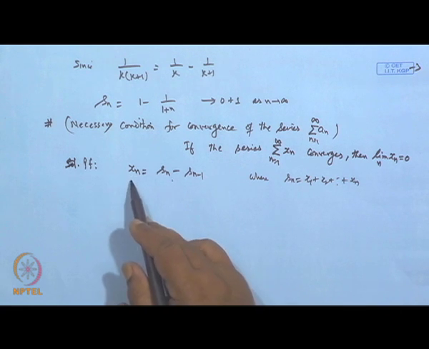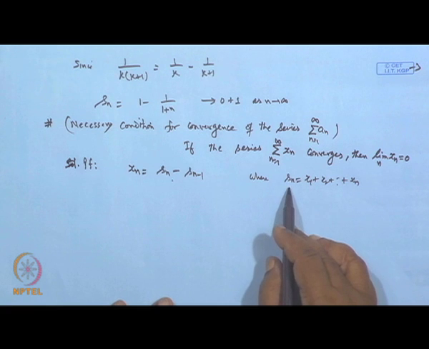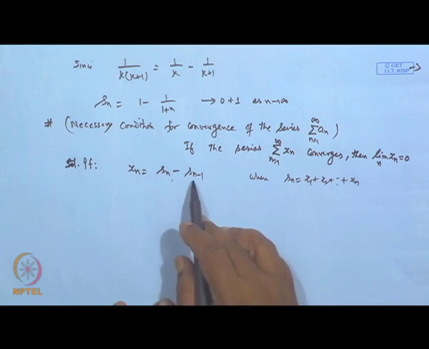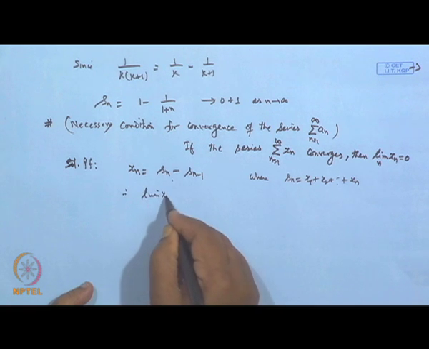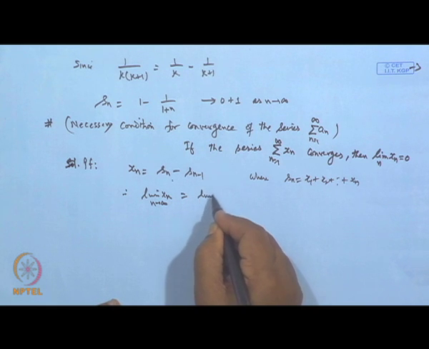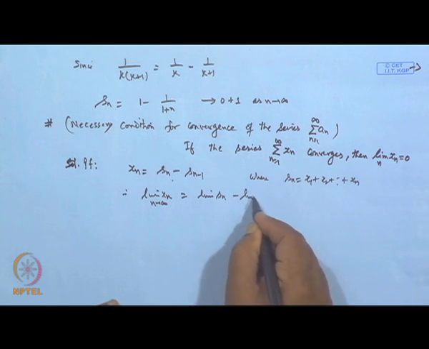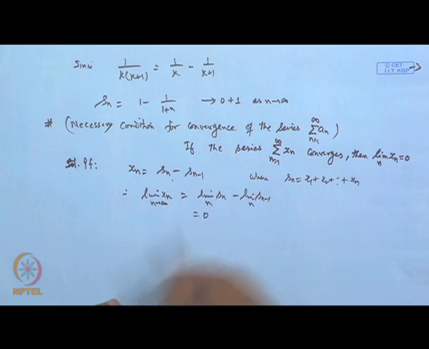When you subtract, you get x n. Now this series is convergent, so the limit of S n will exist. So the limit of S n and the limit of S n minus 1 will be the same. Therefore the limit of x n as n tends to infinity is the limit of S n minus the limit of S n minus 1, but both limits are the same, so it comes out to be 0.